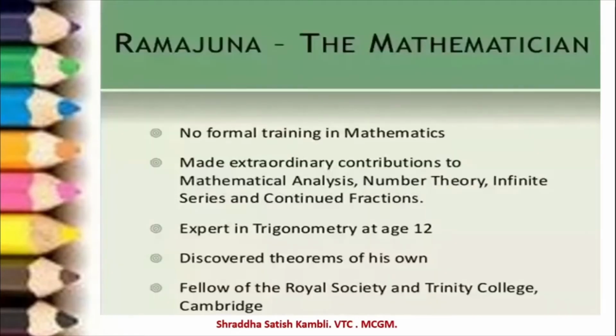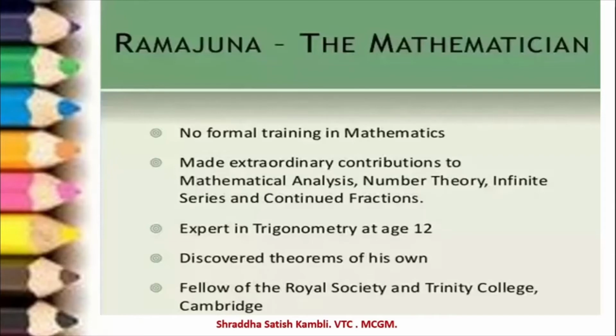Alright, now if you look at Ramanujan the mathematician, let us remember that he had no formal training in mathematics. Now what is the meaning of formal training? After your 10th standard, children, you are allowed to take science or commerce or arts. So many of us who are interested in maths go in for science, where we take maths as our main subject.